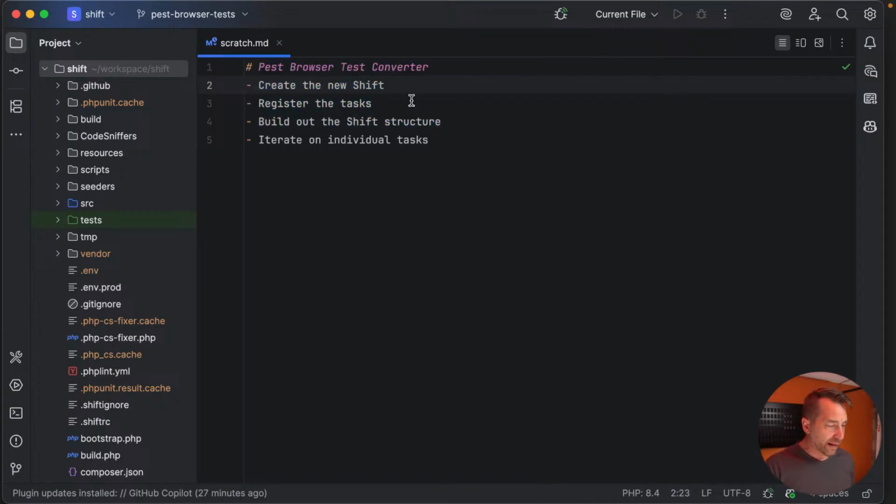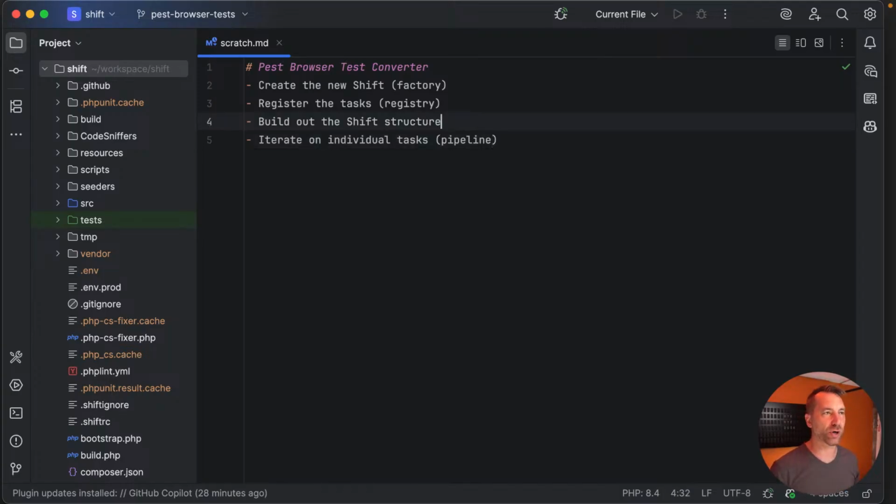Okay, so to give this a little bit of backstory here. To create the new shift, this is like a factory pattern. And again, I've talked about this in depth in previous streams, so I'm just going to label these and then we're going to go do it. This task is kind of like a registry. It really just gives you the metadata about the shifts and then the individual tasks that get run. And you can consider this a pipeline.